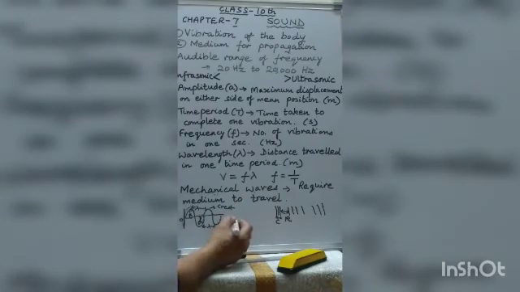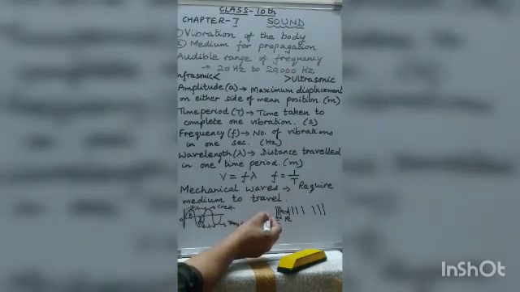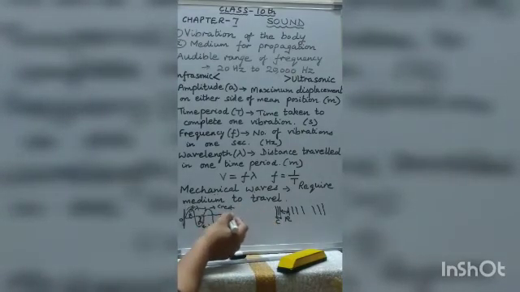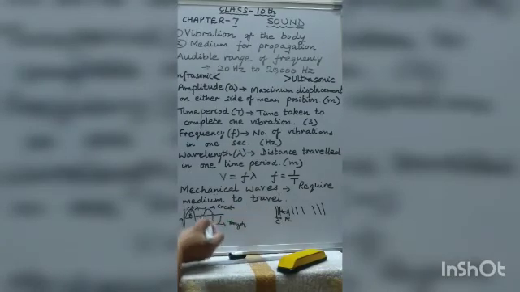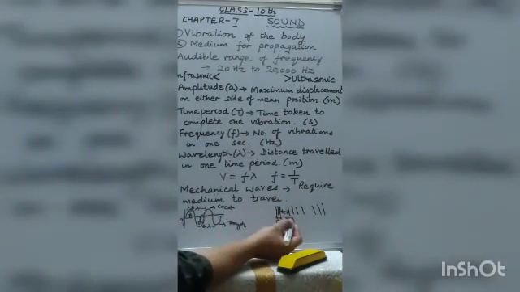So mechanical waves can travel as longitudinal as well as transverse waves. But transverse waves are found only in those media which possess rigidity, and that is why they travel only in solids and on the surface of liquids. While the longitudinal waves can travel in solids, liquids as well as in gases.